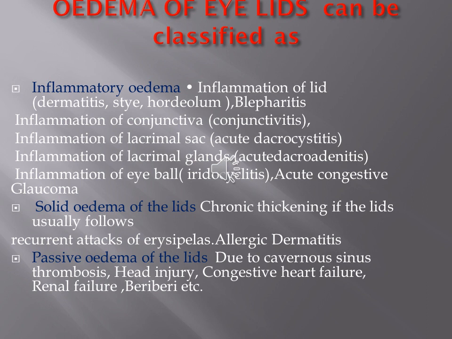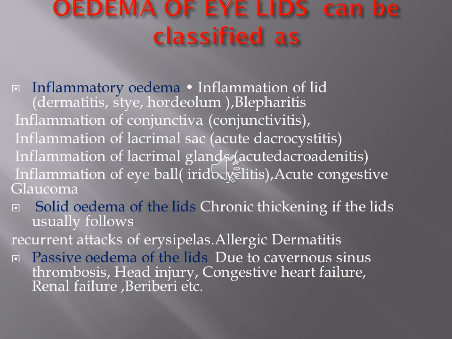The active inflammatory conditions which can cause edema of the eyelids are the inflammations of the lid, like hordeolum internum, externum, erysipelas, cellulitis of the lid, and inflammations of the conjunctiva like acute conjunctivitis or allergic conjunctivitis, or in cases of acute iridocyclitis and acute congestive glaucoma. In all these conditions, we find lid edema, which is due to the associated inflammatory conditions in the eyelids or in the conjunctiva or the eyeball.